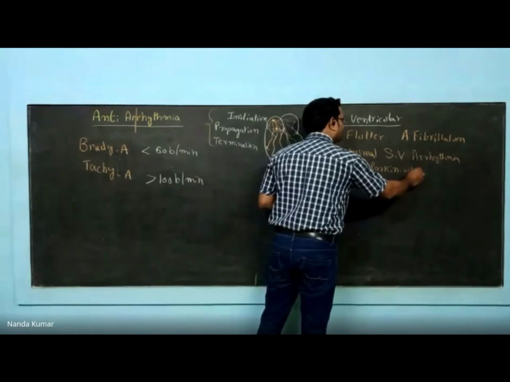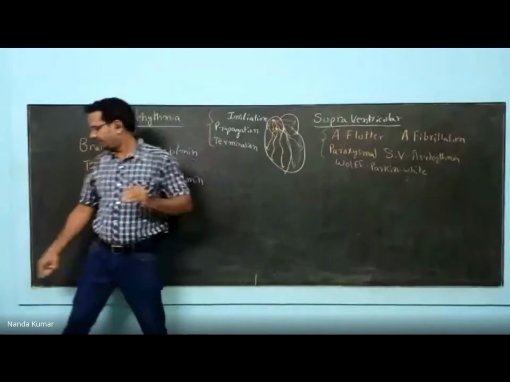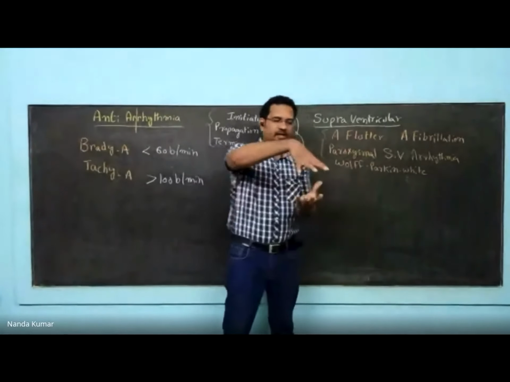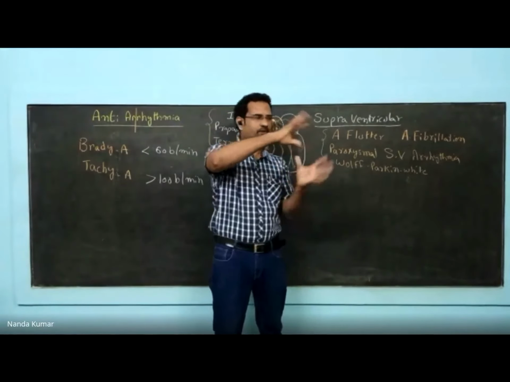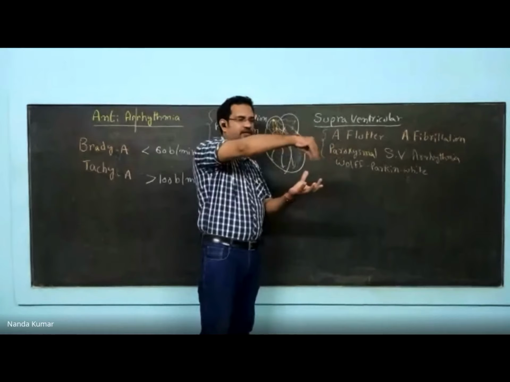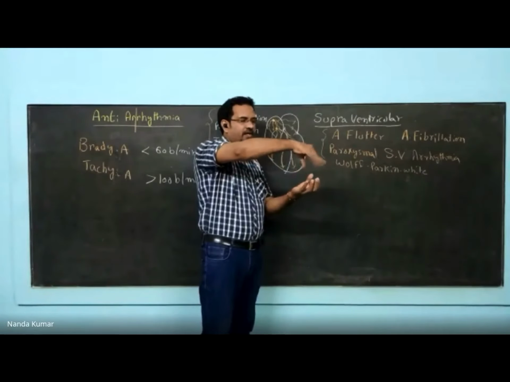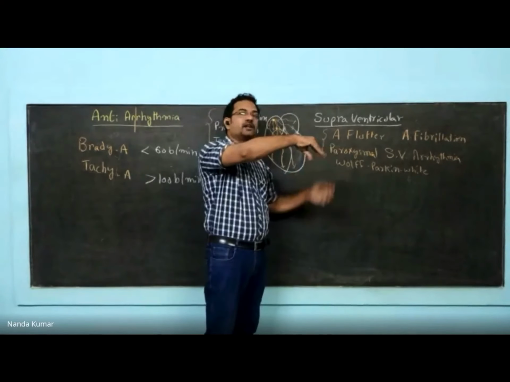Wolff-Parkinson-White syndrome. Let us see about all these things in brief. Now, see, atrial flutter and fibrillation. Atria contracts and then ventricle contracts, right? The normal contraction rate is this way. Now, flutter means when atria is continuously contracting like this. In English, it is called fluttering, like when butterfly wings move. So when atria is continuously contracting, that is called atrial flutter.